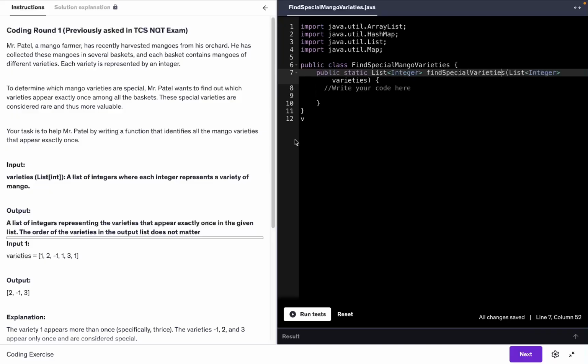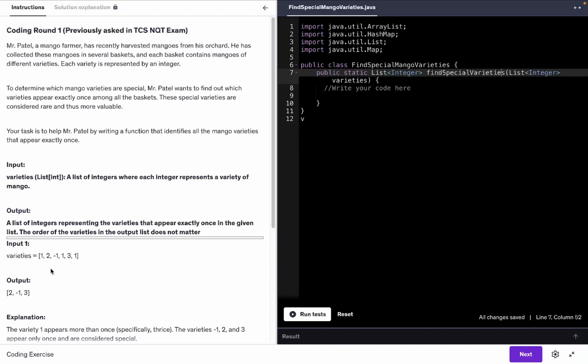So in this problem statement, Mr. Patel, a mango farmer, has recently harvested mangoes from his orchard. Now he has collected these mangoes in several baskets, and each basket contains mangoes of different varieties. Each variety is represented by an integer. To determine which mango varieties are special, Mr. Patel wants to find out which variety appears exactly once among all the baskets. So these special varieties are considered rare and thus more valuable. So our task is to help Mr. Patel by writing a function that identifies all the mango varieties that appear exactly once.